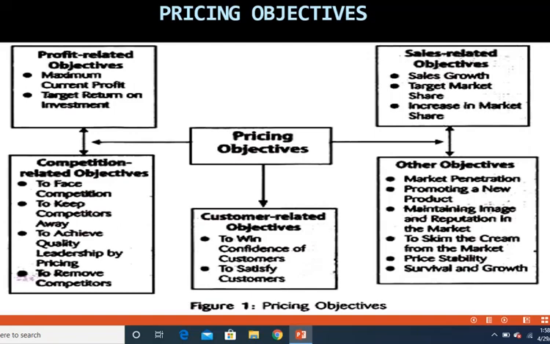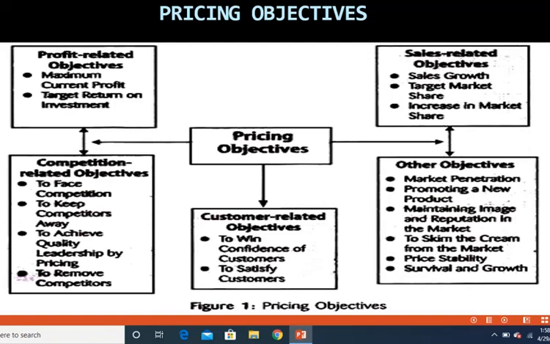Now coming to competition related objectives, in pricing, your pricing should be such that you should be able to face the competition. So if you have rival firms also manufacturing similar products, you should be able to face them, and you should be able to withstand the competition. You should not be scared of facing them boldly. You should also be able to keep competitors away.